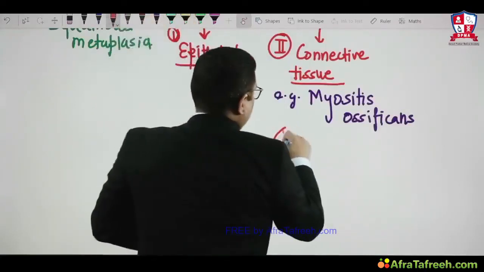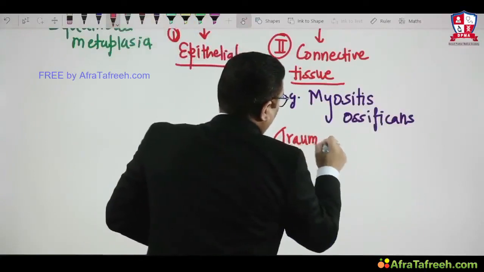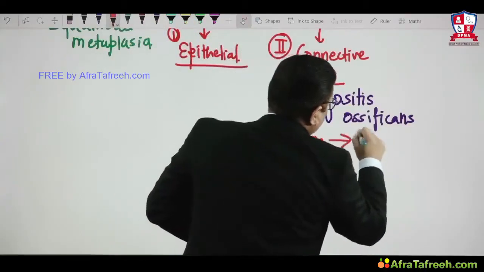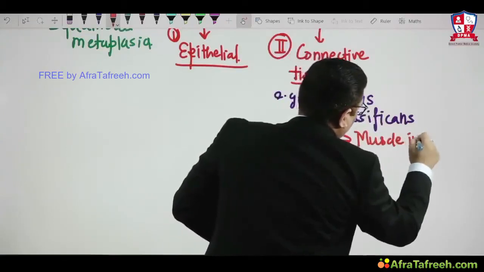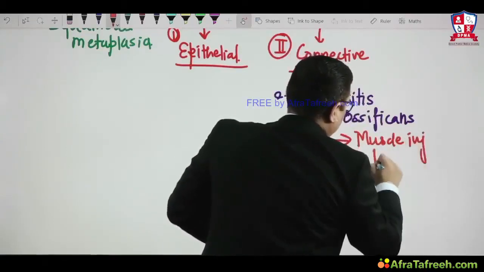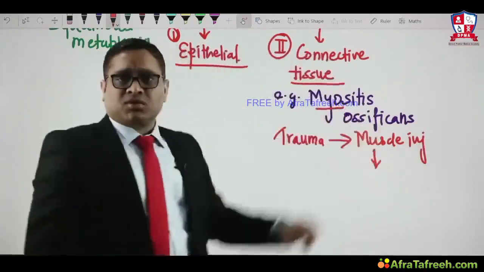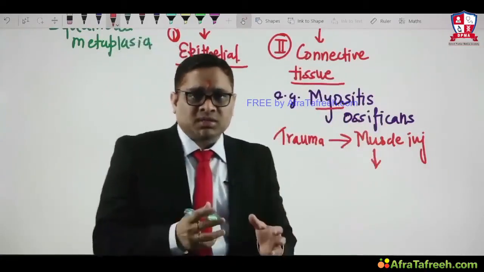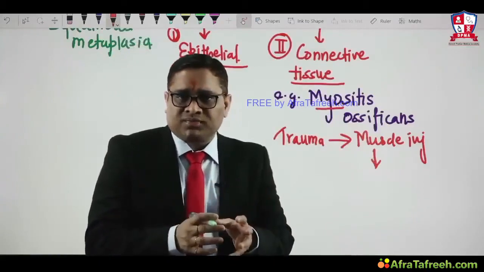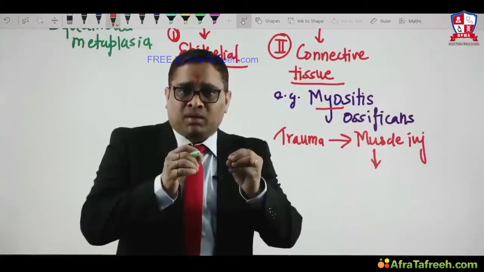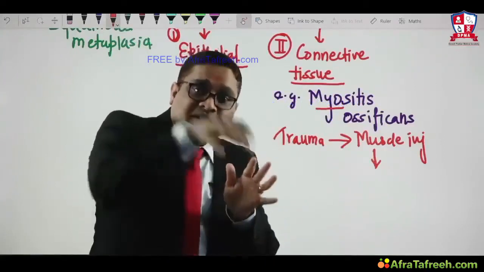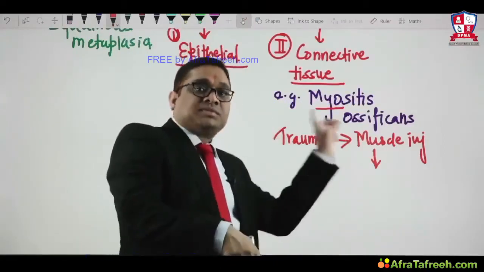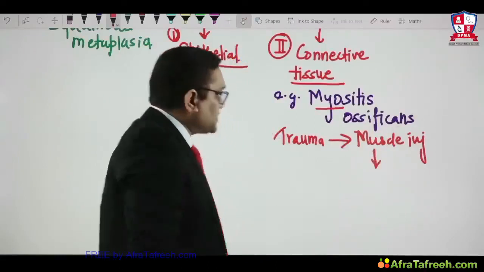Whenever there is a trauma, after trauma there is a muscle injury, myositis, right? After the muscle injury, ossificans, blood vessels will release certain growth factors which will help in formation of bone. Bone within the muscle after the trauma is myositis ossificans.